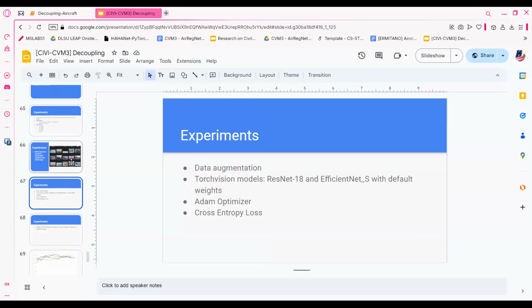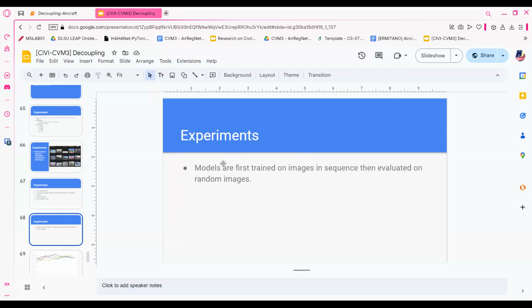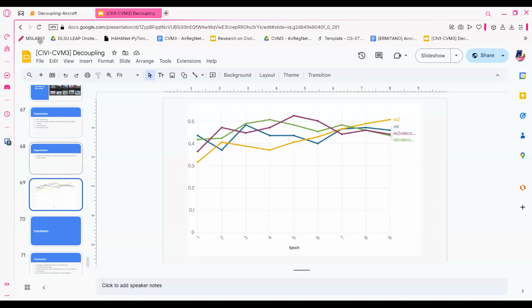So what we're going to do is perform data augmentation. We use the TorchVision models such as ResNet 18 and EfficientNet Small with their default weights. We use the Adam optimizer and the cross entropy loss, since there are more than two classes. The models are first trained on images in sequence, and then we evaluate on random images. Since I won't be running the experiment in the notebook, because it's going to take about 2 hours, I'm going to show the results.